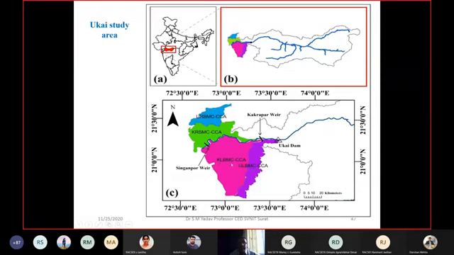Then KLBMC, that is Kakrapar left bank main canal catchment command area. Then KRBMC, that is Kakrapar right bank main canal command area. And URBMC, that is Ukai right bank main canal command area. So these are the 4 areas which are irrigated from Ukai Dam, right? The water is required to be released for irrigation purpose for this particular region. And what is our objective? We want to minimize the deficiency between water requirement and water supplied for this Ukai Dam or the downstream of the Ukai Dam.